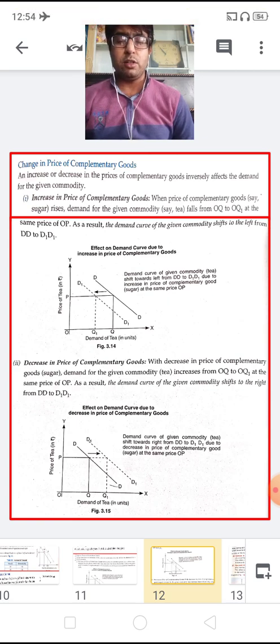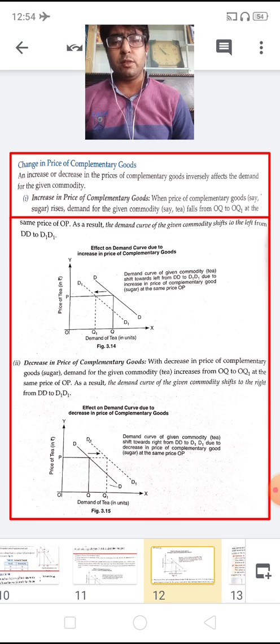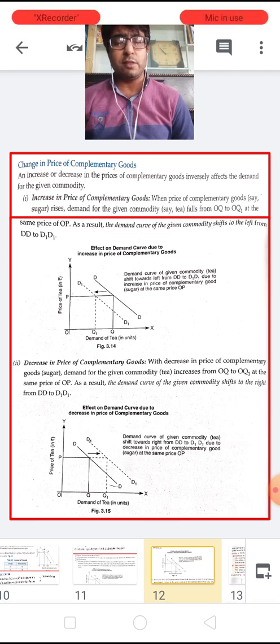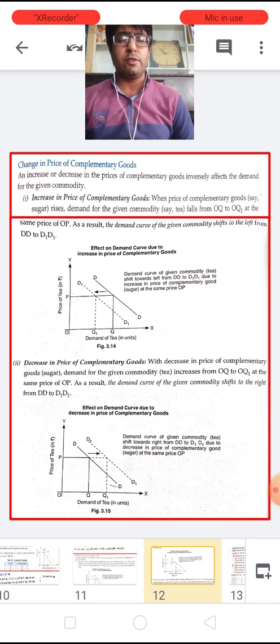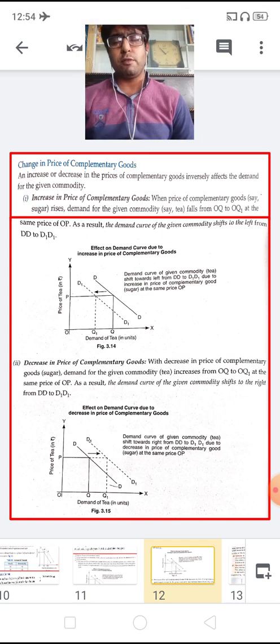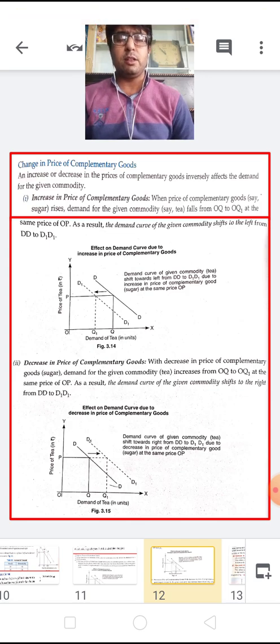Now here children, we are taking sugar as a complementary good and tea as the given commodity. So there is an increase in the price of the complementary good, say sugar. If the price of sugar increases, then the cost of one cup of tea also increases, and if the cost of the complementary good increases, then the cost of the given commodity also increases, which decreases the demand of the given commodity, say tea.